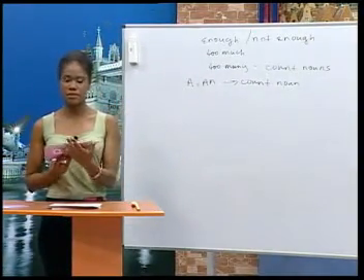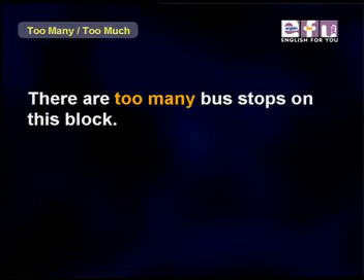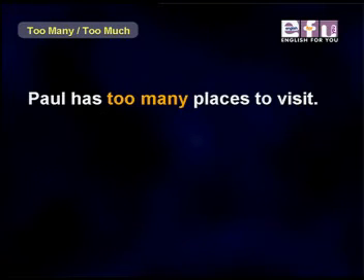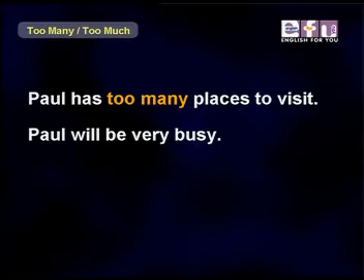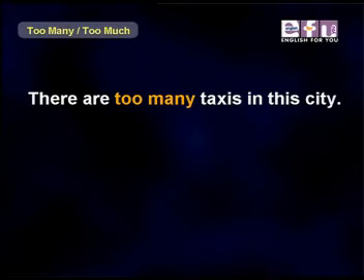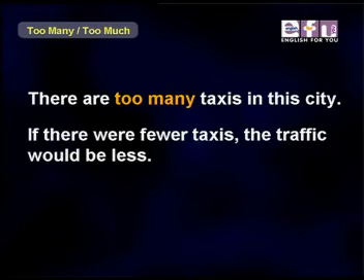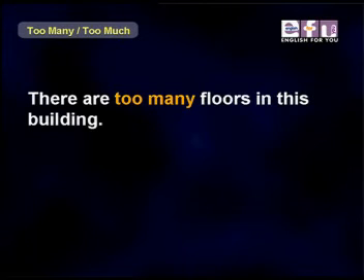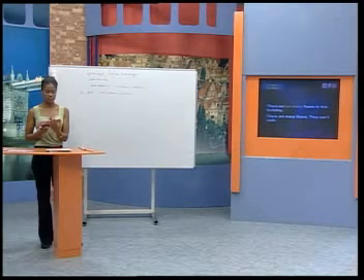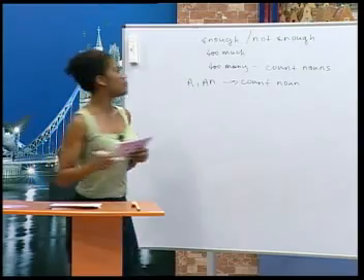Let's look at some more examples. There are too many bus stops on this block. Fewer bus stops would be better. Paul has too many places to visit. Paul will be very busy. He may not have time to visit all the places. There are too many taxis in this city. If there were fewer taxis, the traffic would be less. There are too many floors in this building. There are many floors, so they can't walk. They must take the elevator. The negative of too many is